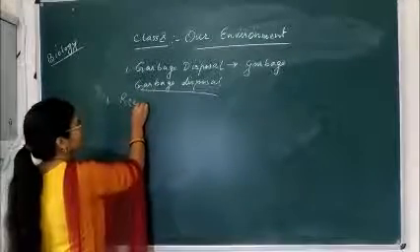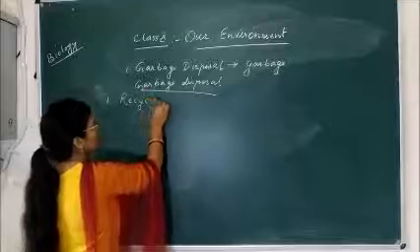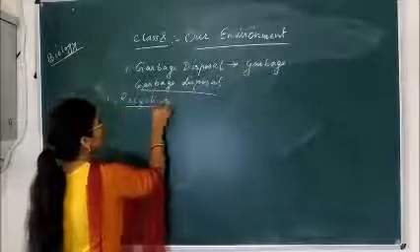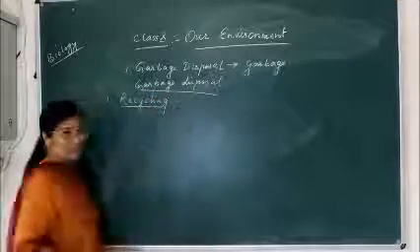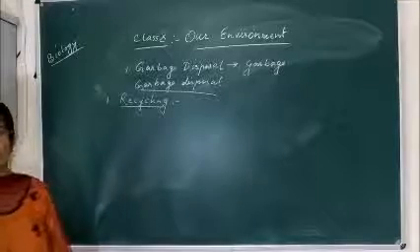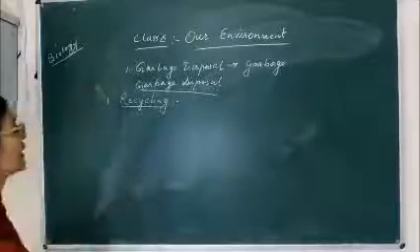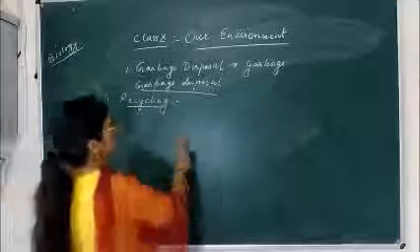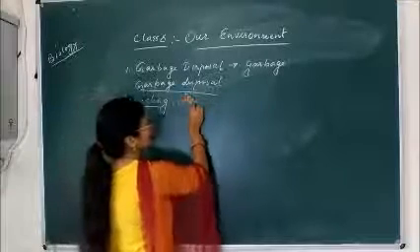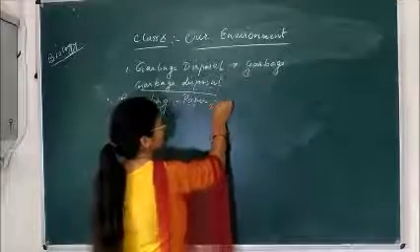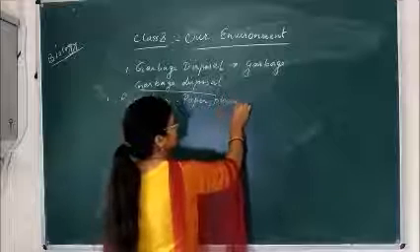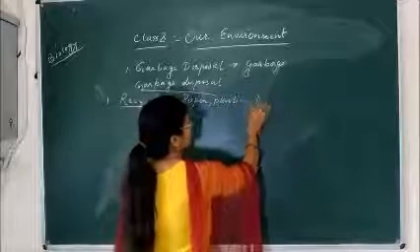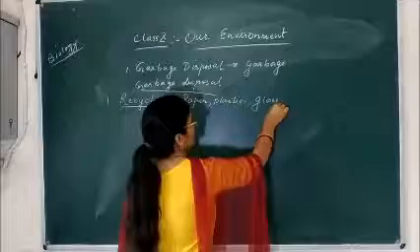The first method is recycling. You all know that many things which are waste, which come from our home, can be recycled, like paper, plastics, glass, metals.